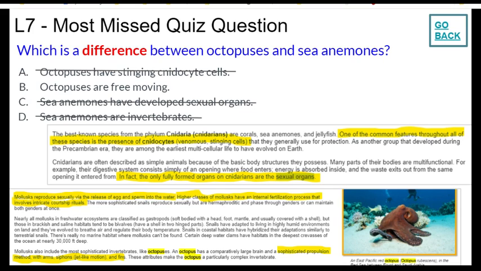All right, then we go to, again on page 3, it describes the sophisticated propulsion method or system that an octopus has, with siphons that produce jet-like motion through the ocean. So we know from that an octopus is free moving. It doesn't say anything about the sea anemone in terms of whether it can move, but it does state that an octopus is free moving. That's our only remaining choice. We're going to select B as our answer.